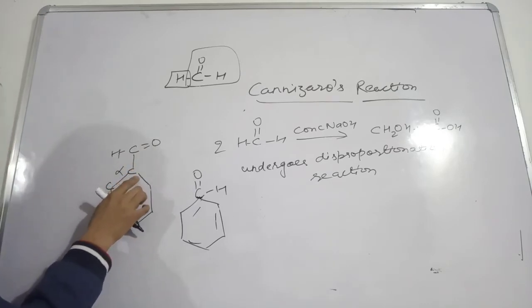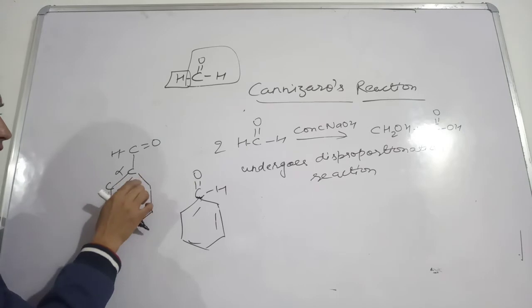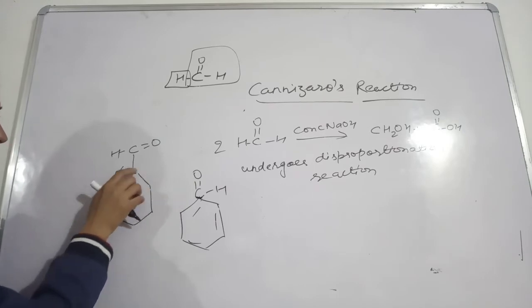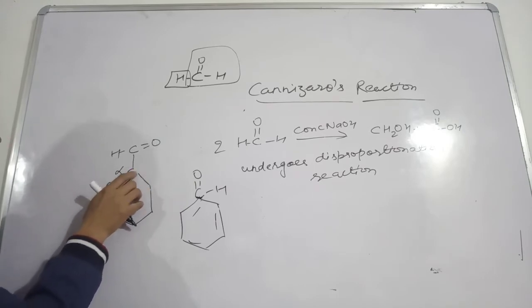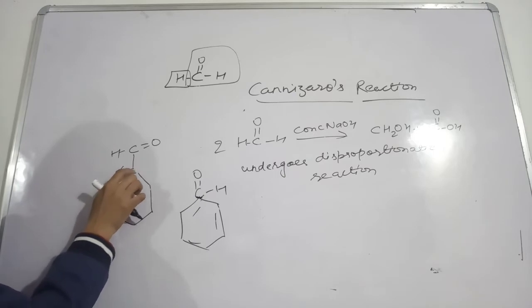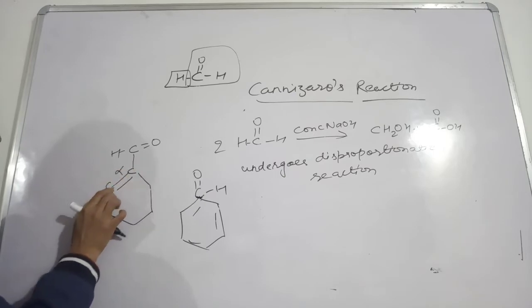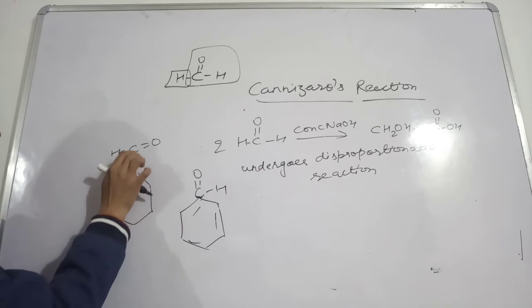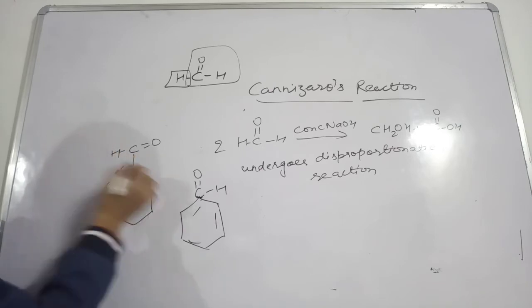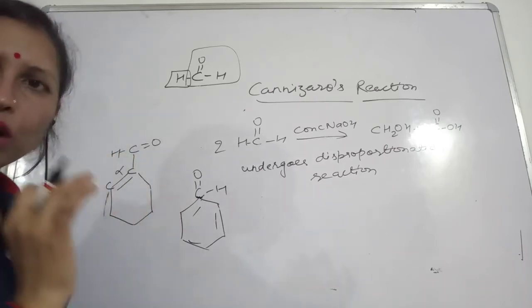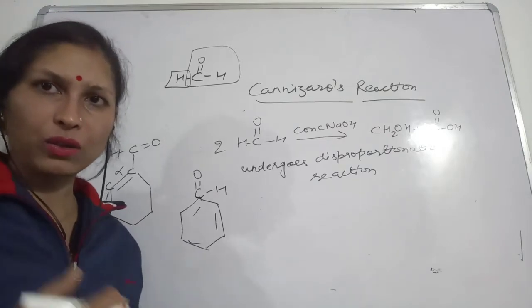So this alpha carbon is also not possessing any alpha hydrogen, meaning hydrogen is not attached to this carbon. That is why this molecule can also give the Cannizzaro reaction.